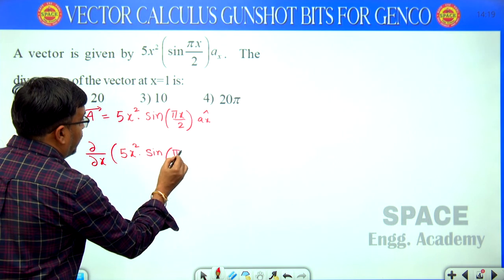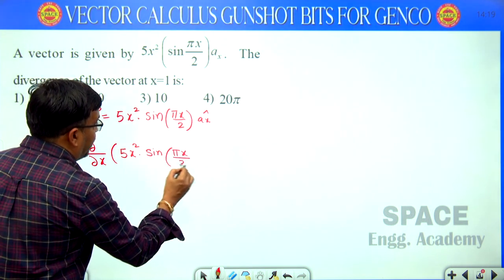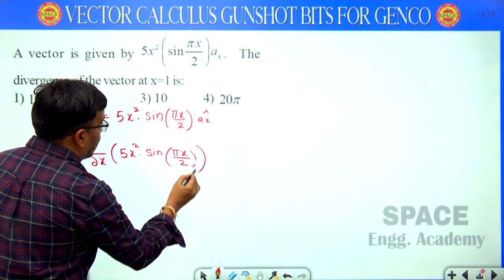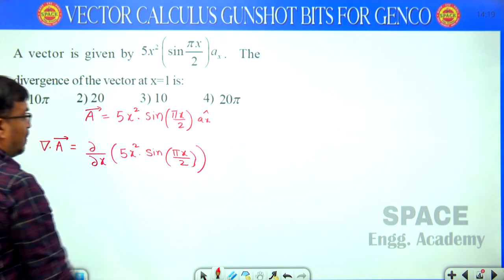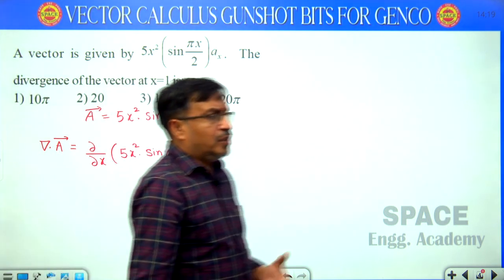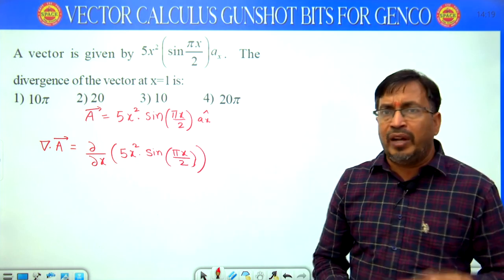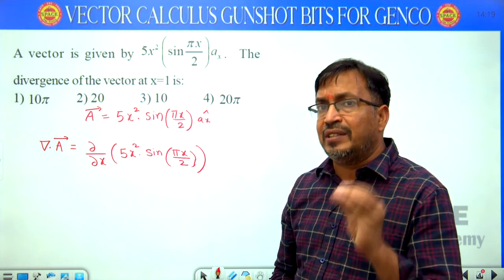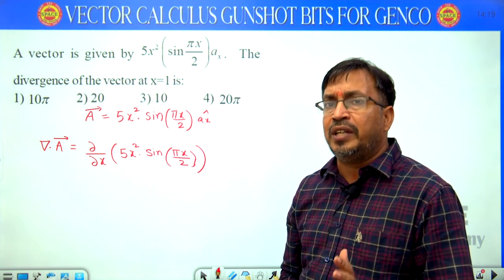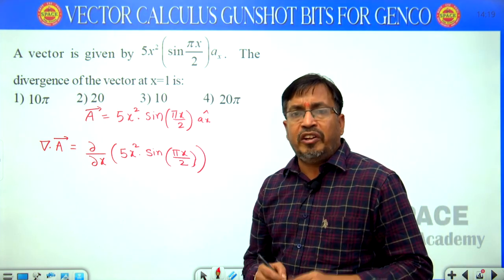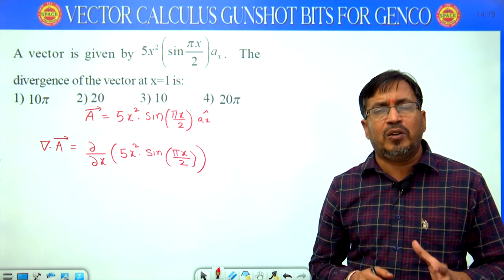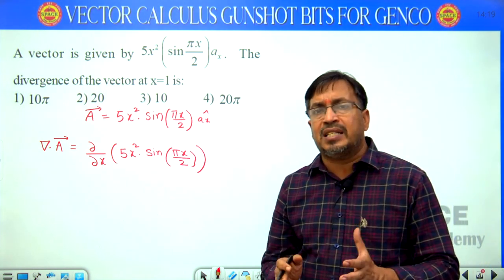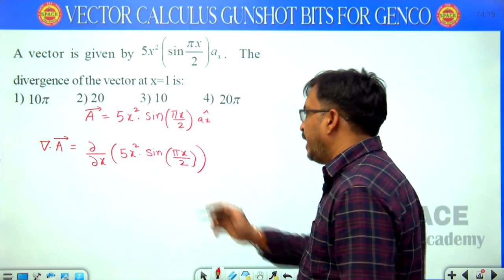See here, there are two terms with x value. When there are two terms of the same variable, when we are differentiating, then we use the UV method. Differentiation of UV equals, everyone knows, UV dash plus VU dash. Same thing here I am doing.